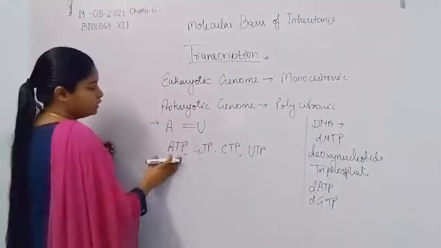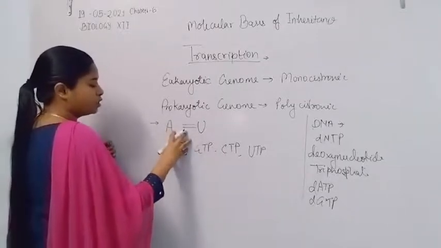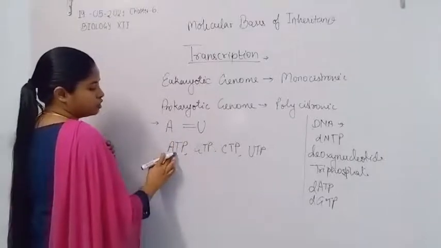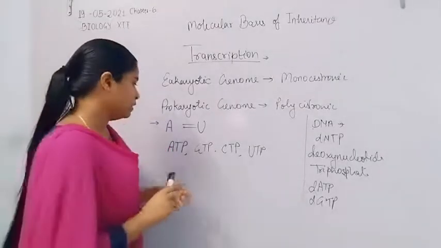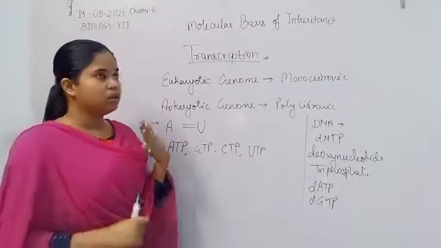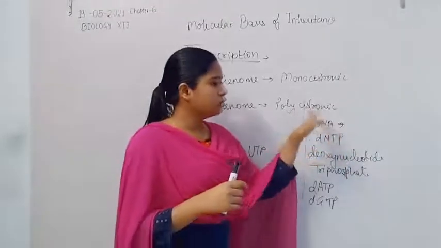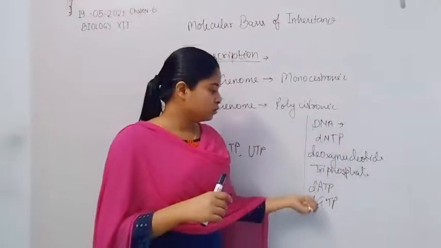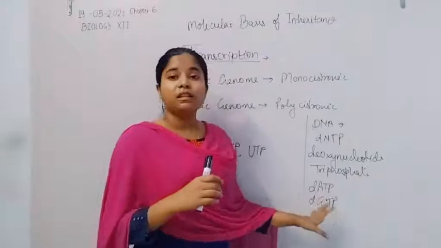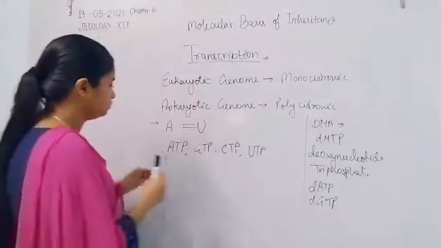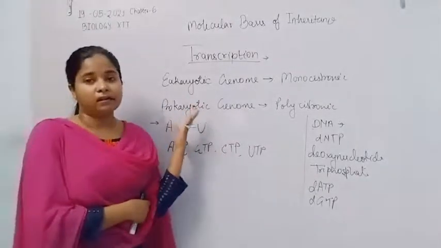But in case of ATP, in case of RNA, the energetic molecule or the substrate molecule is only written in the form of adenosine triphosphate, because as we already discussed in the previous class, in the structure of RNA, RNA has the hydroxyl group on the 2' position, whereas in the DNA molecule the pentose sugar does not have the hydroxyl group at the 2' position, but in the RNA molecule the pentose sugar has the hydroxyl group. That's why the RNA acts as a catalyst.